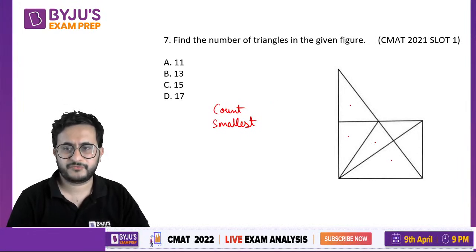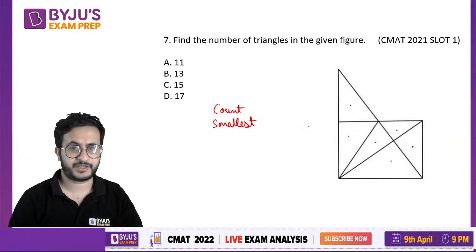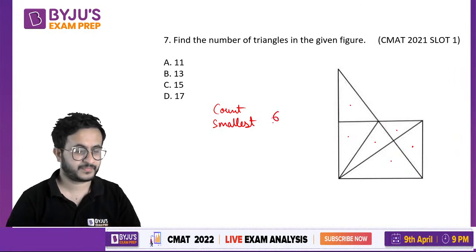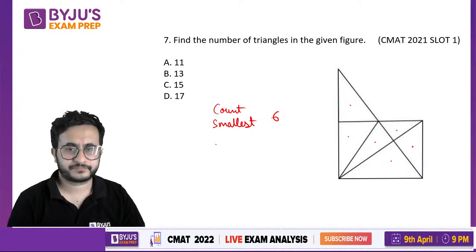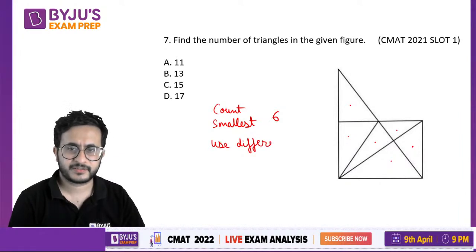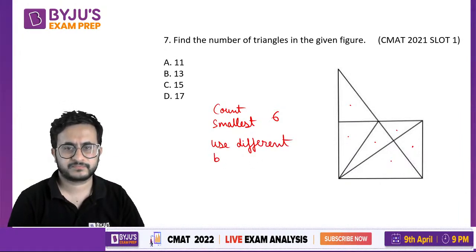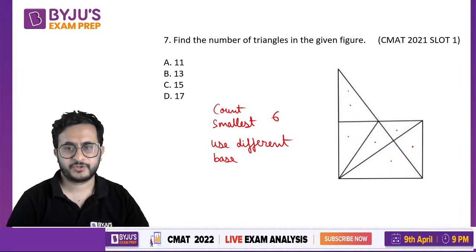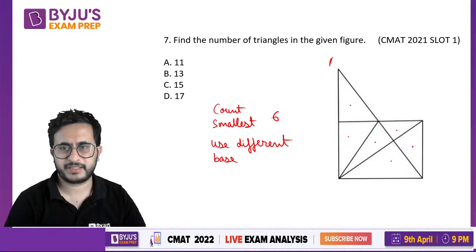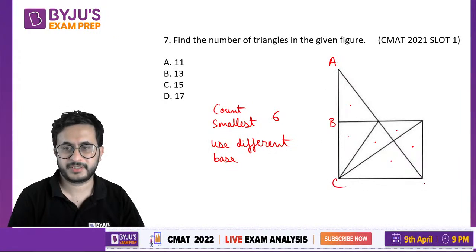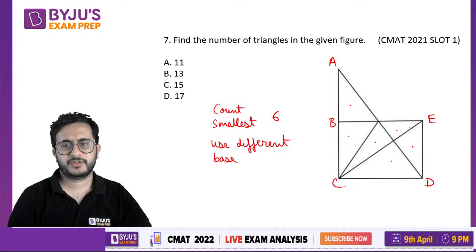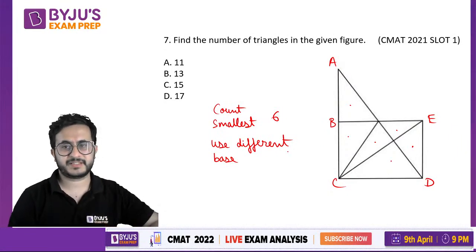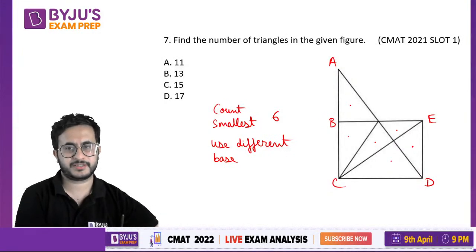1, 2, 3, 4, 5, 6. These are the smallest triangles. Okay, we have counted 6, right? Now use different bases. Okay. So let me draw some lines, right? Let me take these points A, B, C, D. Okay. So let us use those bases and try to find those triangles.